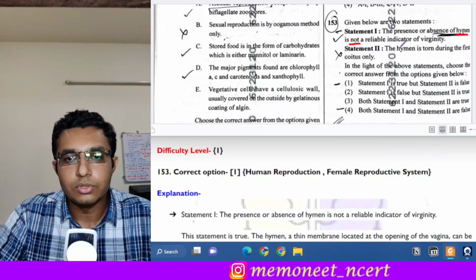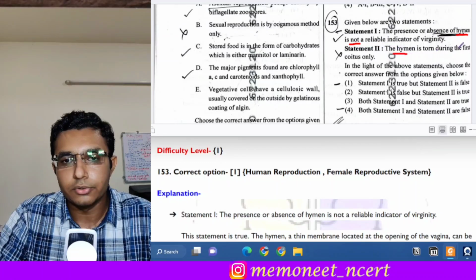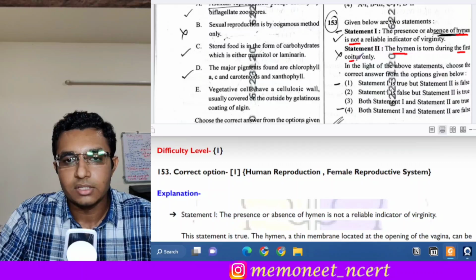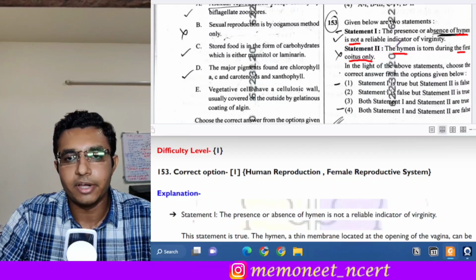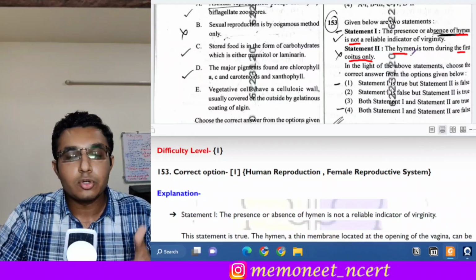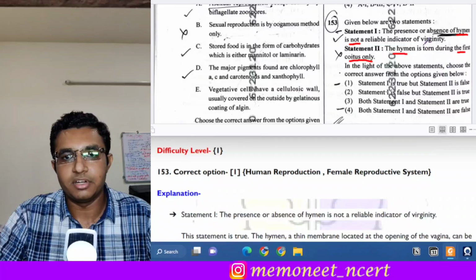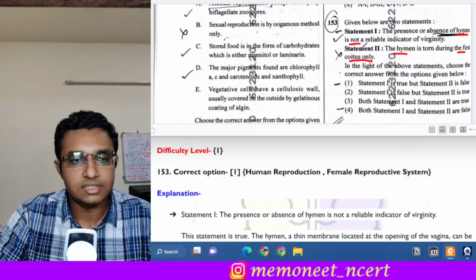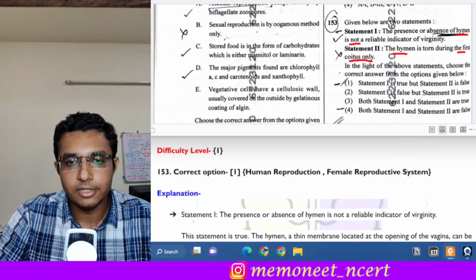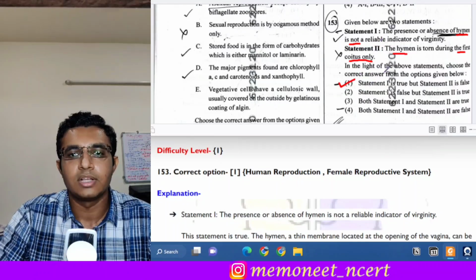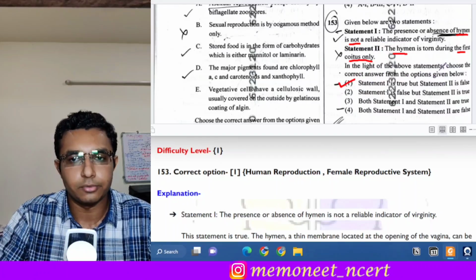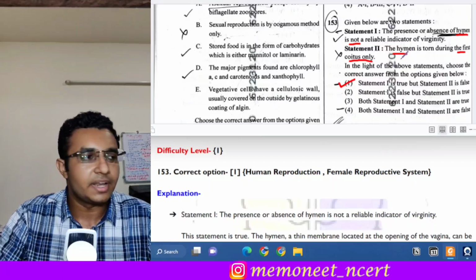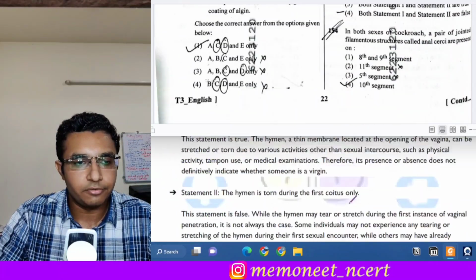Statement 2 is the hymen is torn during the first coitus only. So this is an incorrect statement. Why? Because hymen can be torn due to other non-sexual activities also. So here statement 1 is correct and statement 2 is incorrect. So the answer will be option 1. The statement 1 is true but statement 2 is false. Moving on to the next question, that is question number 154.